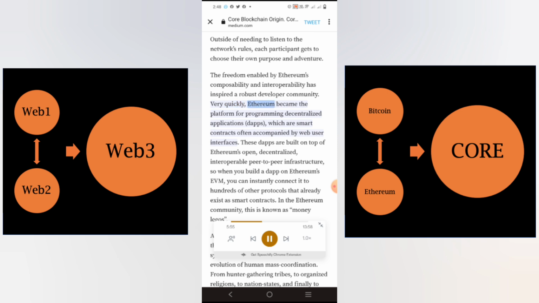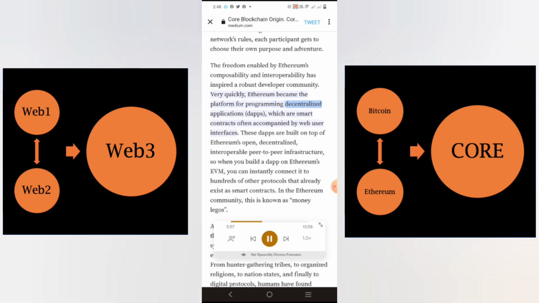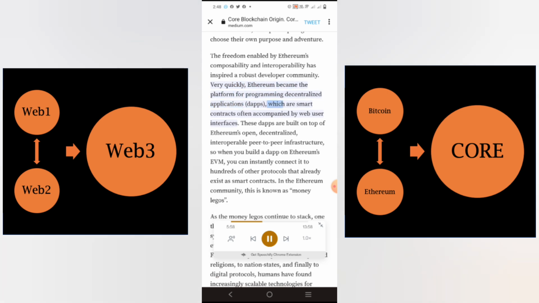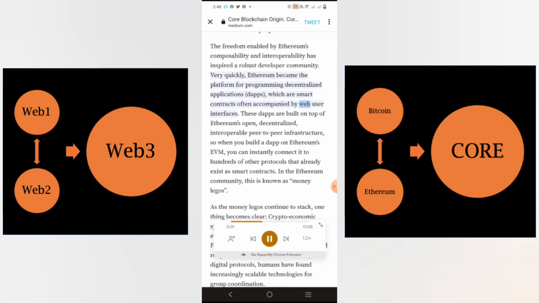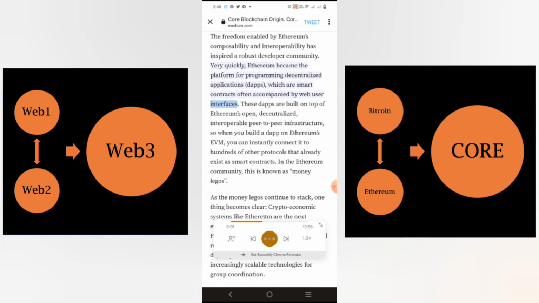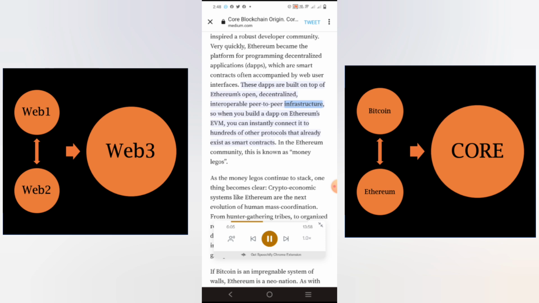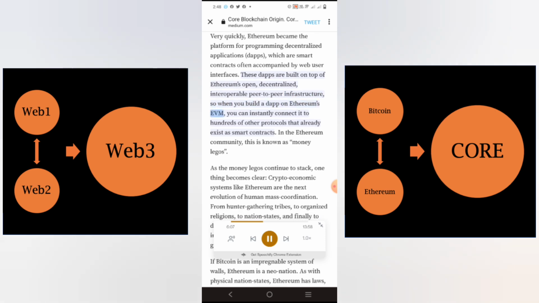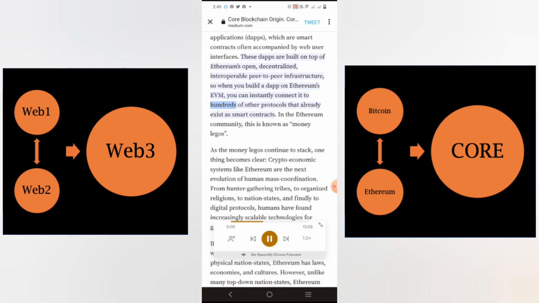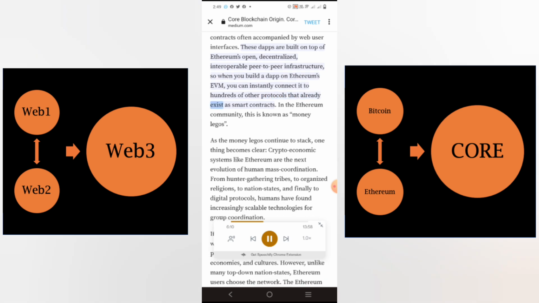Very quickly, Ethereum became the platform for programming decentralized applications, dApps, which are smart contracts often accompanied by web user interfaces. These dApps are built on top of Ethereum's open, decentralized, interoperable peer-to-peer infrastructure, so when you build a dApp on Ethereum's EVM, you can instantly connect it to hundreds of other protocols that already exist as smart contracts. In the Ethereum community, this is known as money Legos.